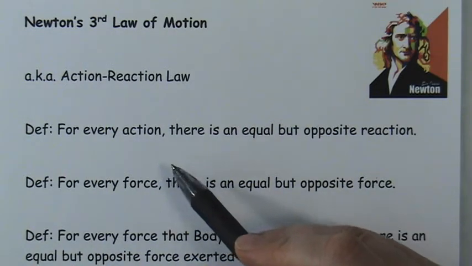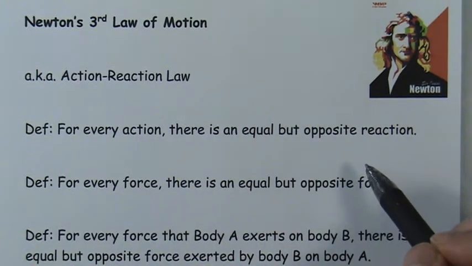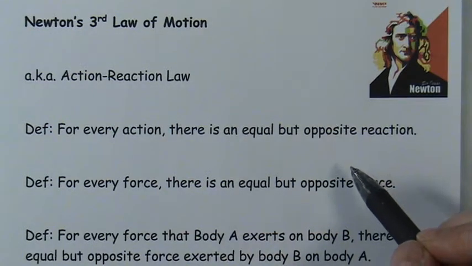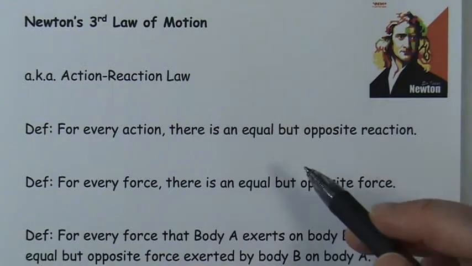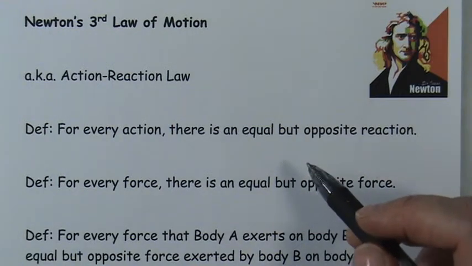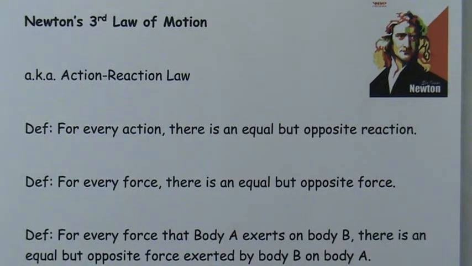He said that for every action there is an equal but opposite reaction, which is a completely accurate way of thinking about the third law, but it maybe hides what the third law is really about, because it may make it seem like it includes things like sociological or psychological things, where one person creates an action and then as a result of that people around them have a reaction. There is some truth to that, or some analogy to the way people act that is similar to the third law. The third law is talking about the physical reality, and so therefore it is not concerned about any sociological or psychological effects. It's specifically talking about the forces that are acting on objects.